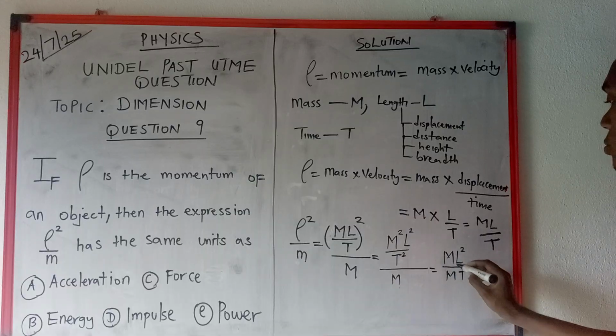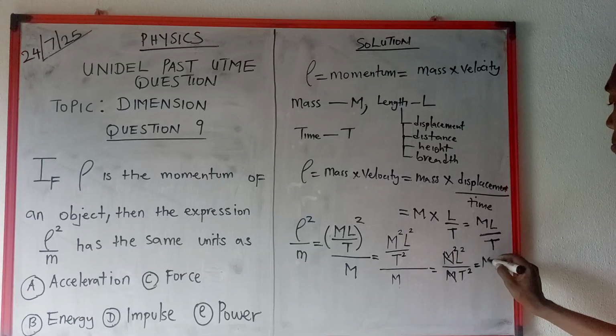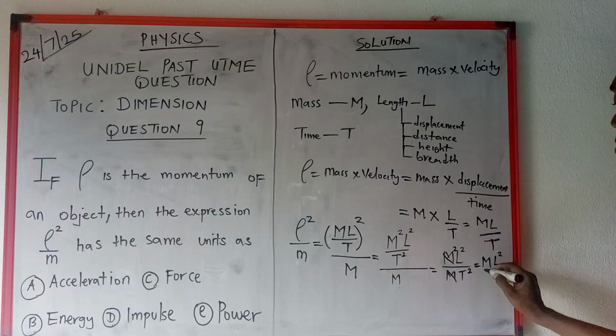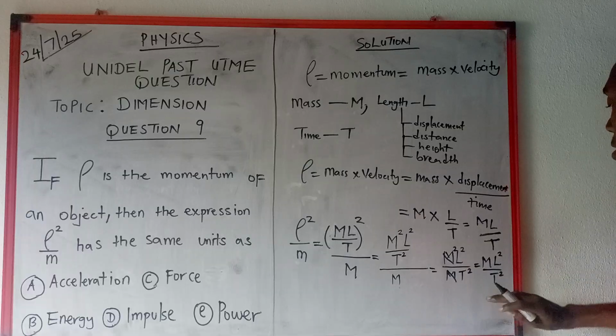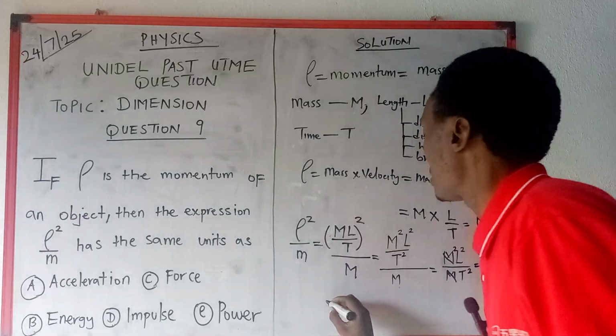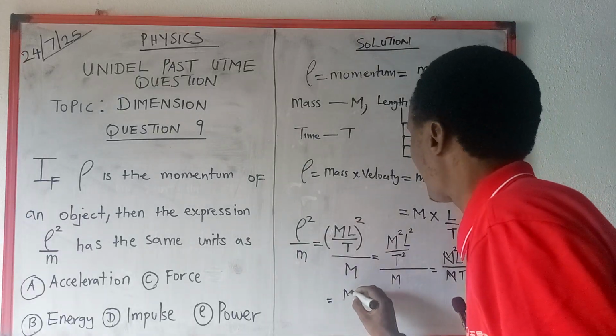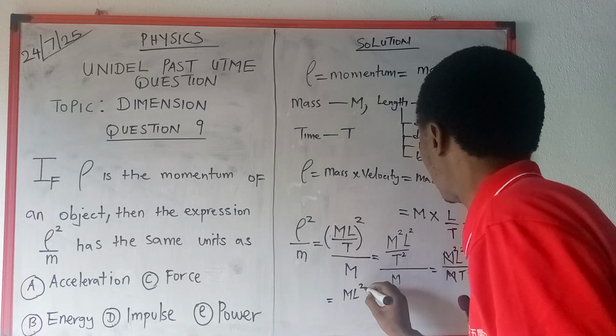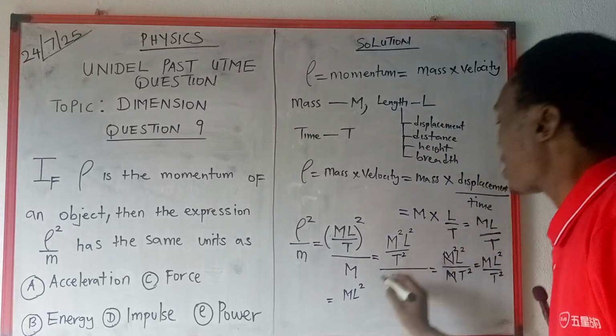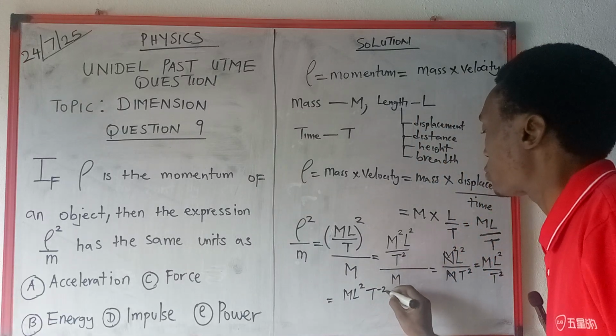So this one can cancel. There's a square here, this one can cancel this one. So what is left is ML square over T square, which gives us ML square. Push this one up, you have T raised to the power of minus 2.